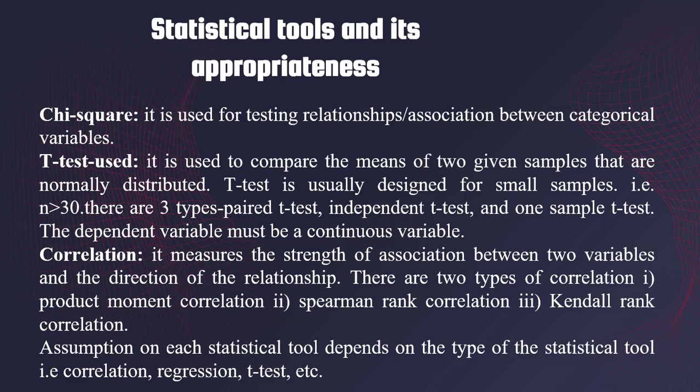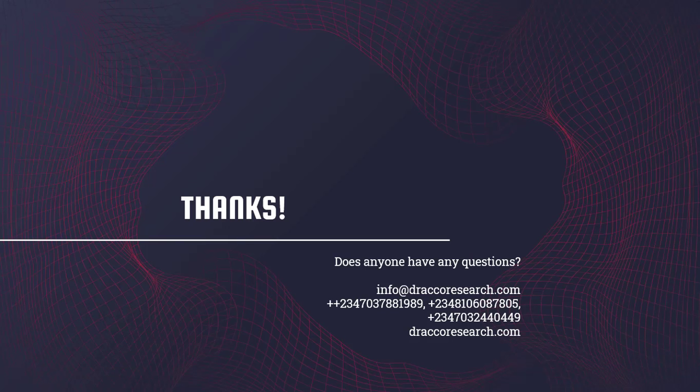Correlation. Correlation measures the strength of association between two variables and the direction of the relationship. There are also three types of correlation. We have the product moment correlation, Spearman rank correlation, and Kendall rank correlation. Assumptions on each statistical tool depend on the type of statistical tool. That is the correlation, regression, t-test, etc.